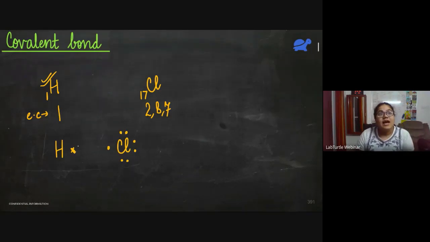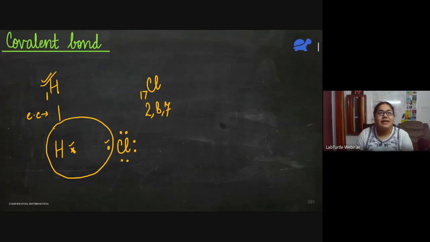So here, hydrogen and chlorine, they will share these 2 electrons. And if they share these 2 electrons, see what will happen. Now, hydrogen has these 2 electrons in its outermost shell. It is like helium. And chlorine, it has 8 electrons in the outermost shell. See, if you see inside the circle, chlorine has 1, 2, 3, 4, 5, 6, 7, and 8.